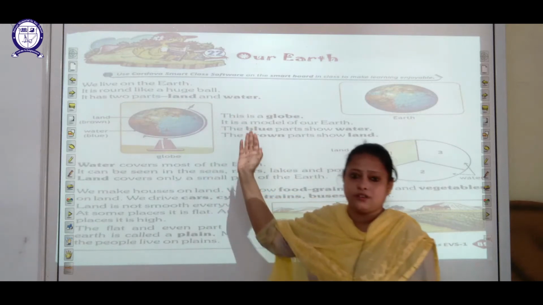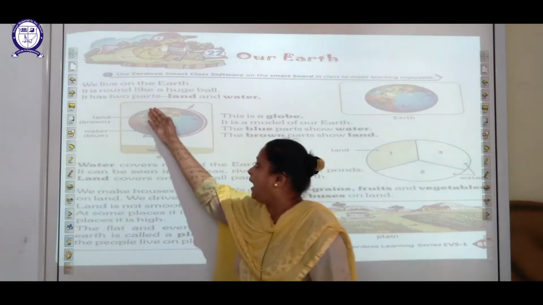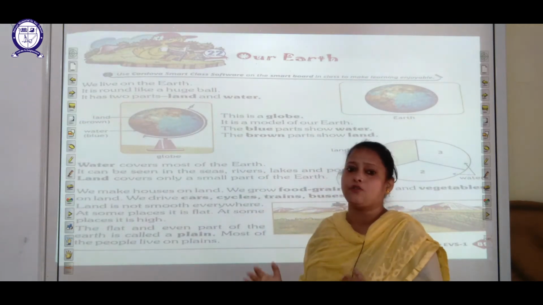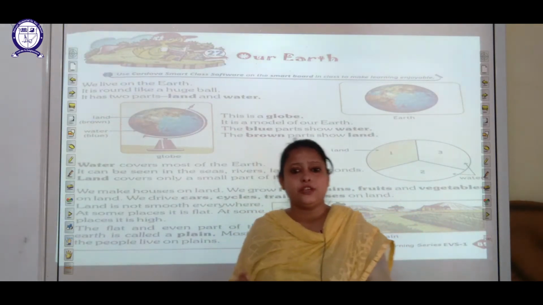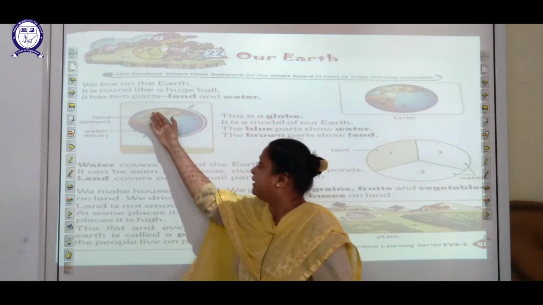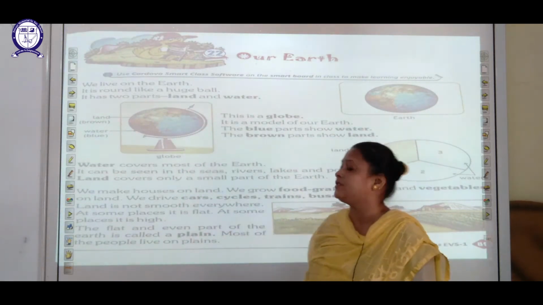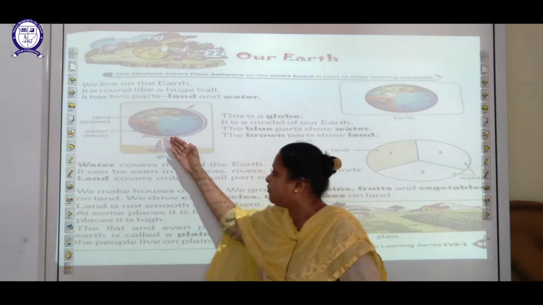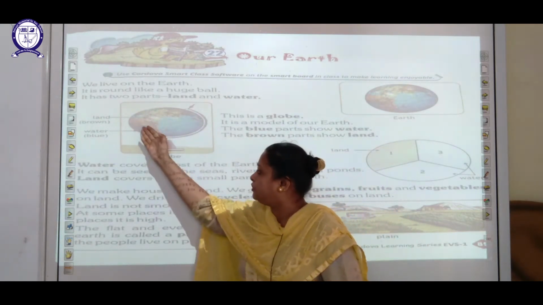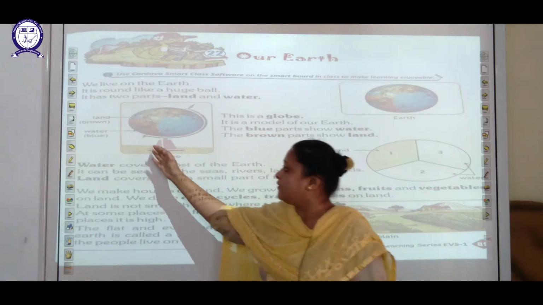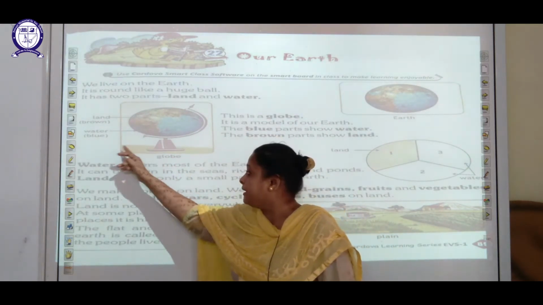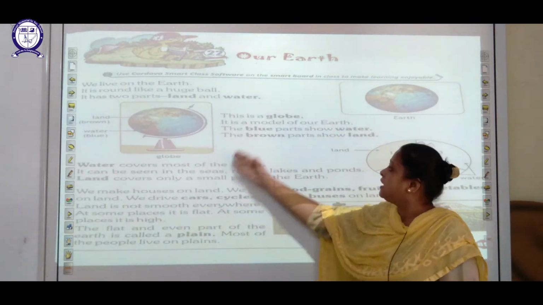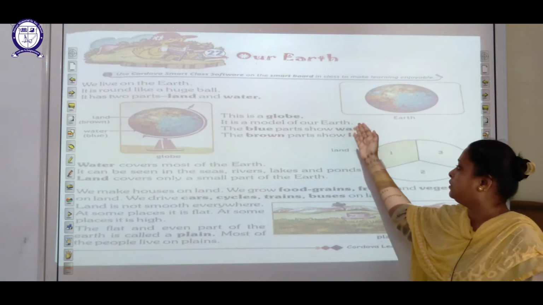We live on the earth and it is round like a huge ball. Its shape is, students, round. The earth has two parts, land and water. The land color we find on the globe is brown, and the water color on the globe is blue. This is a globe and it is a model of our earth.